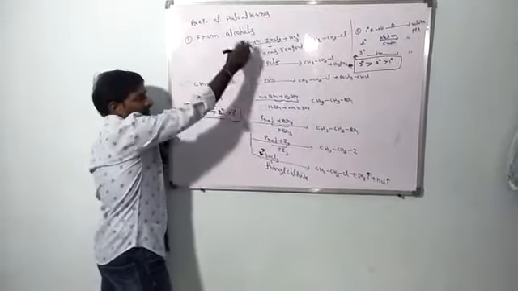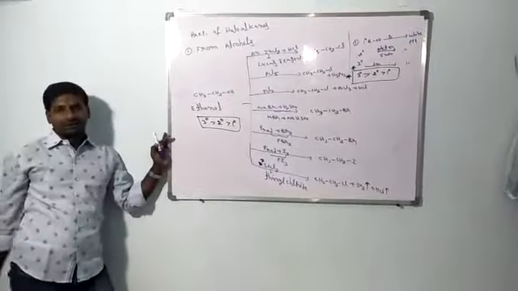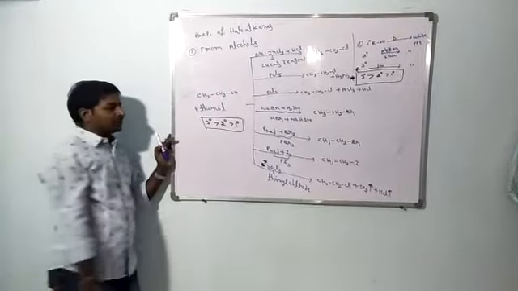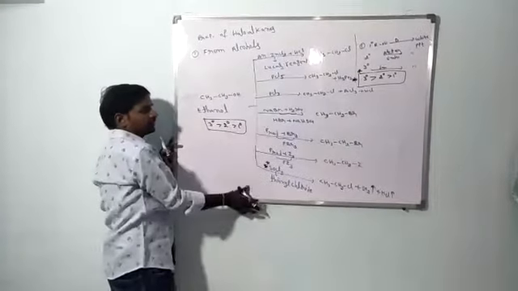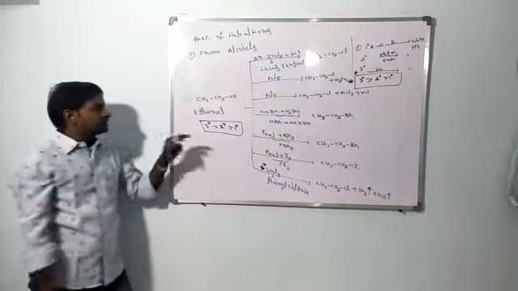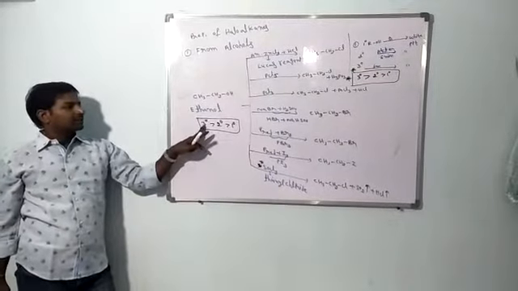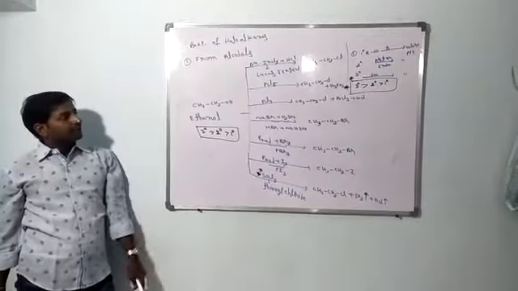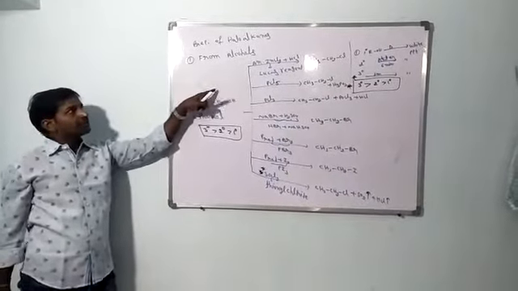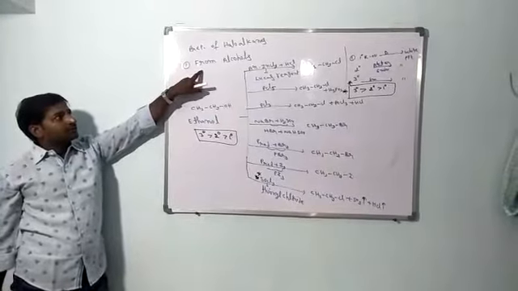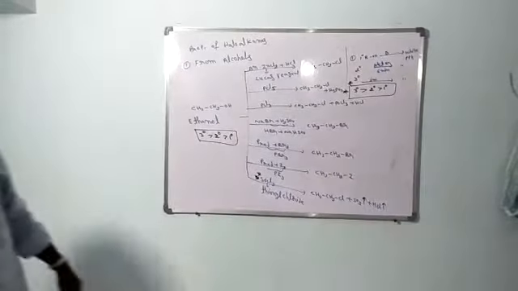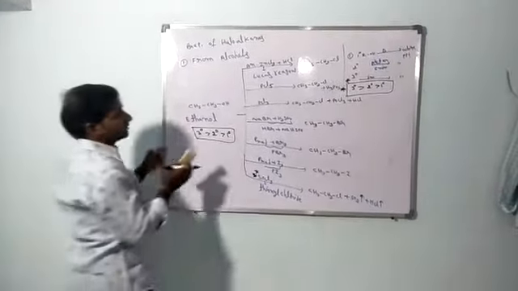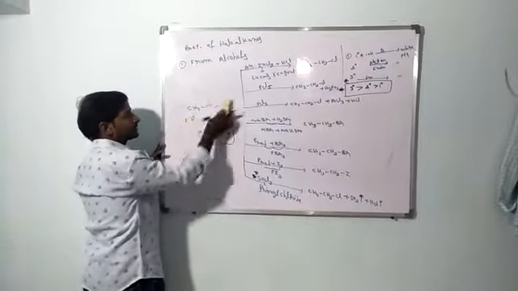In all the reactions, with respect to PCl5 or PCl3, or otherwise thionyl chloride, whichever reagent we take, in all the 7 reactions the reactivity order of alcohols is tertiary more reactive, then secondary, then primary. That is the reactivity order in the preparation of haloalkanes by using alcohols. This is the first method for the preparation of haloalkanes. Now let us see the second method for the preparation of haloalkanes.